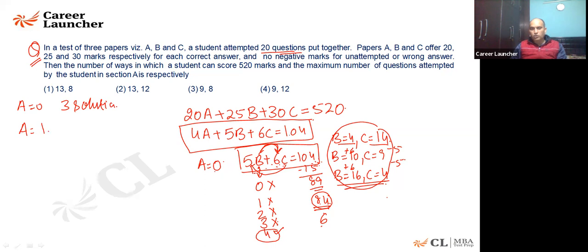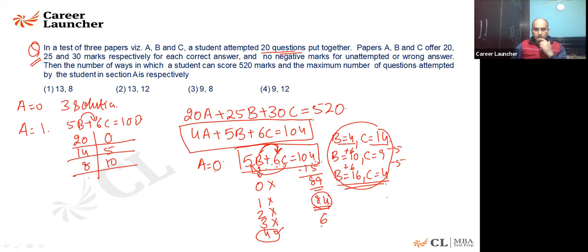If I put A is equal to 1, it is 4 times 1, that is 100. I'll get 5B plus 6C is equal to 100. Of course, the minimum value of C is 0. Let's put C is equal to 0 now. B will come out to be 20, because 5 times 20 is 100. And B takes a gap of 6. So I'll say 14. Then further 8. Then further 2.